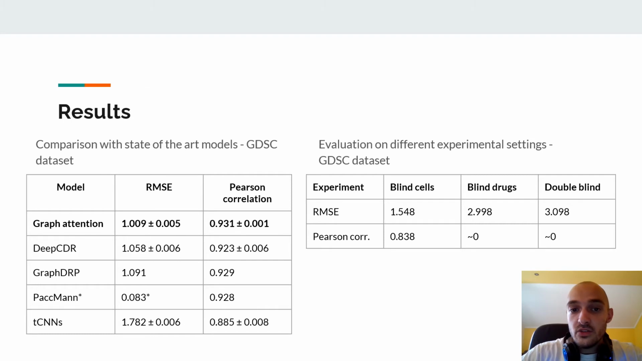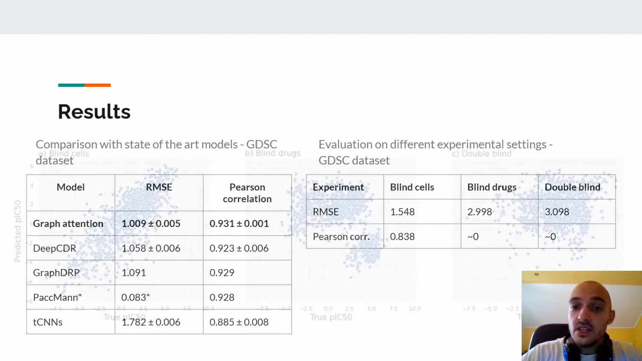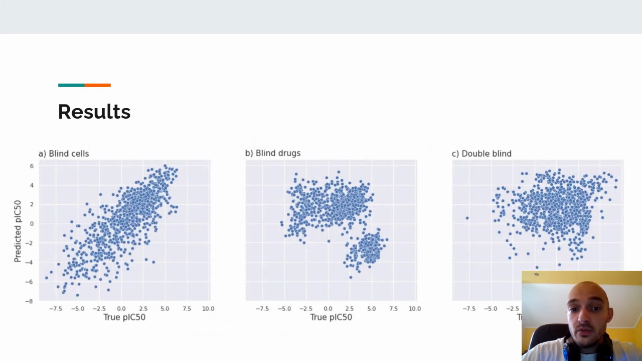When predicting the response of cell lines to drugs which are not in the training set, the models are unable to achieve any correlation between true and predicted values. This can also be seen from the scatter plots, where it is obvious that predicting the response of unknown drugs is not possible using this model and dataset.